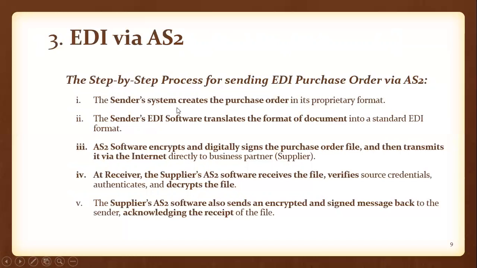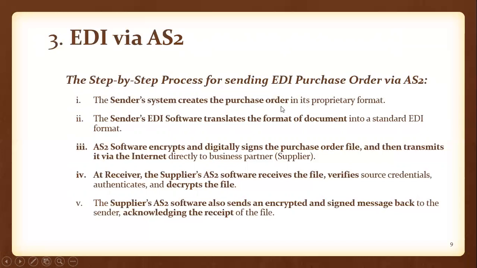Here the purchasing system creates the purchase order in a proprietary format. Proprietary format means a local format. Suppose you want to purchase products from another selling company, you need to create a purchase order with the purchasing details by using MS Word, Excel, or any kind of word processing software. So that will be in your local format only. If you create any document on your local computer with your own application software, that comes under a proprietary format document. But proprietary format documents will not be exchanged between business partners.